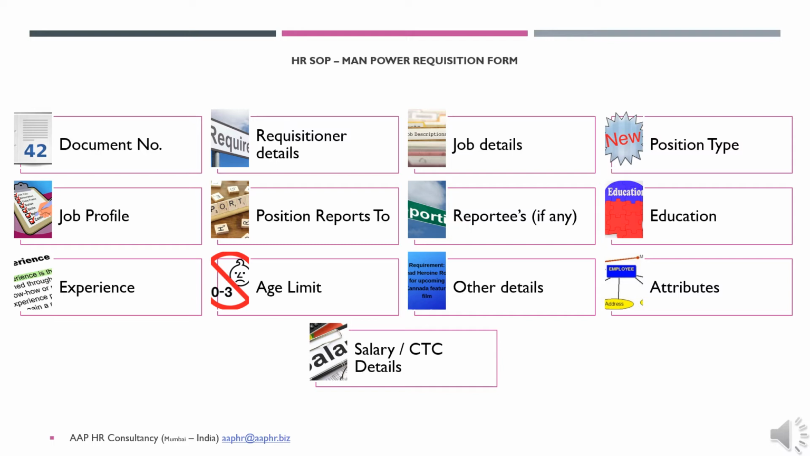I've tried to define certain bullets or parameters which we normally include while designing a manpower requisition form, and here they are.